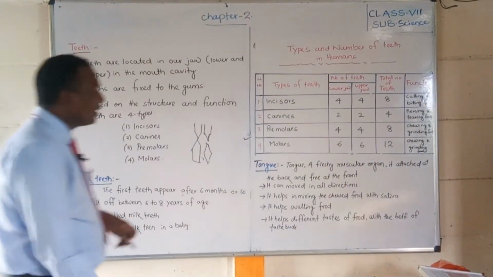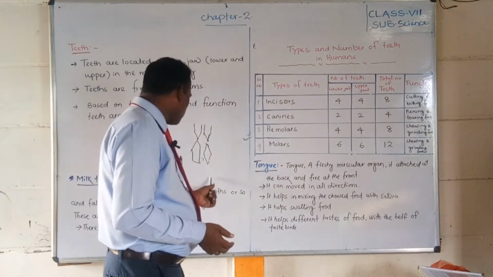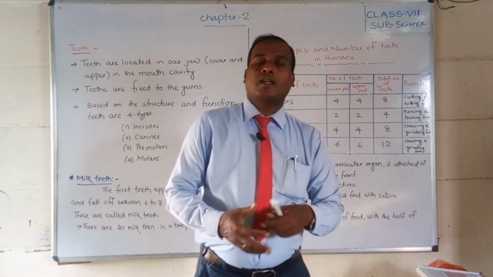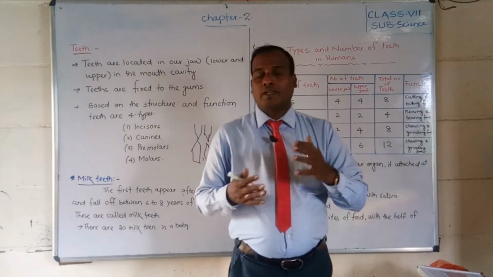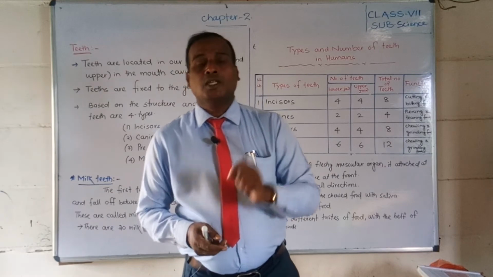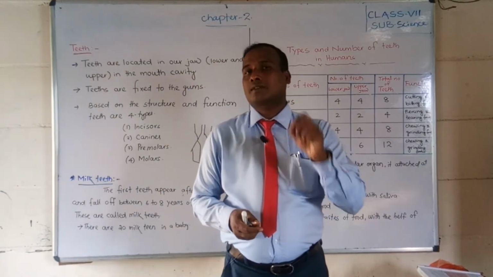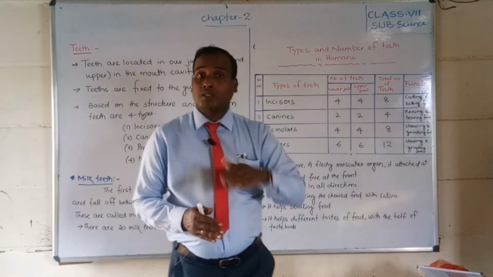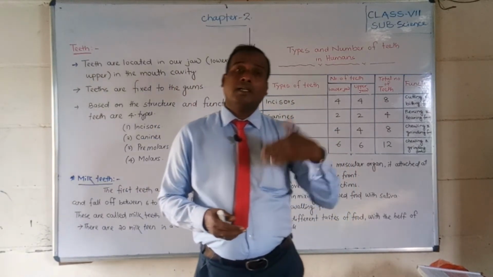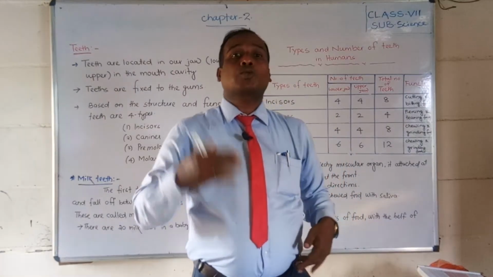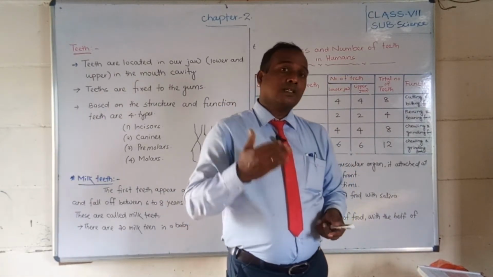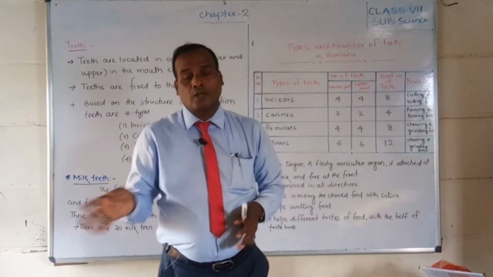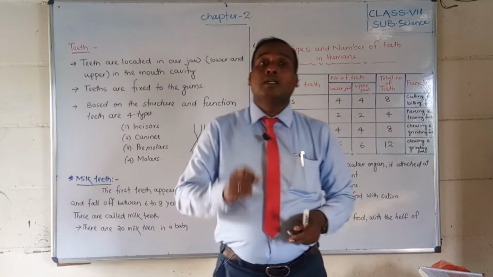Okay, now students, the next part is milk teeth. Do you know milk teeth? When a child is born, there are no teeth. An infant is born without teeth. But after the 6th month the teeth start to appear and stay for about 6 to 8 years. Up to about 6 years, then those teeth fall down and come out. Those teeth are called milk teeth.